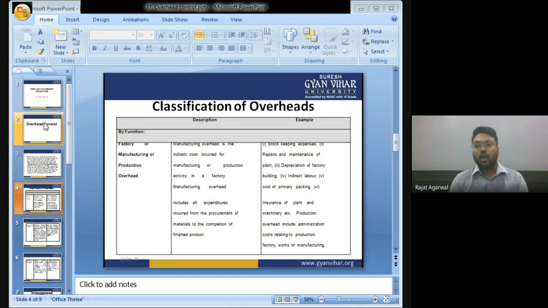Example: stock keeping expenses, repair and maintenance of plant, depreciation of factory building, indirect labor, cost of primary packaging, insurance of plant and machinery, etc. Production overhead includes administration costs related to production, factory work or manufacturing.